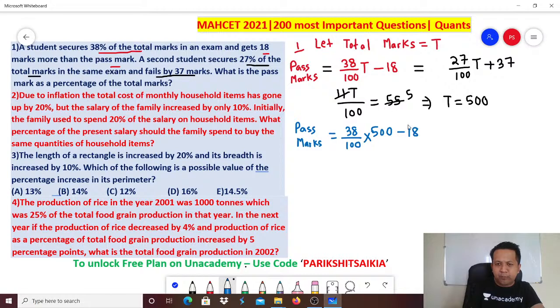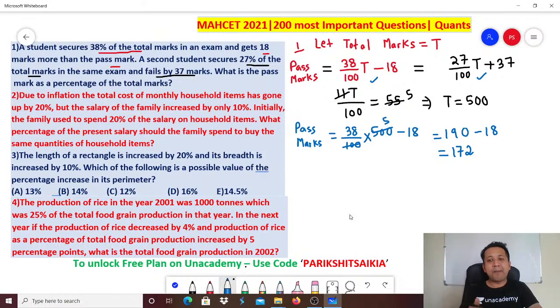So you can either put here or you can put here. You'll get the same answer, right? So how much is this? 190 minus 18. So basically it comes out to a pass marks is 172. Correct? Now they are asking pass marks as a percentage of the total.